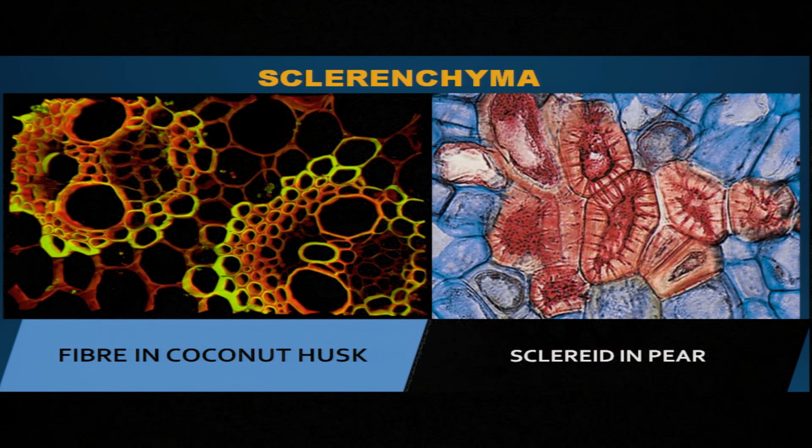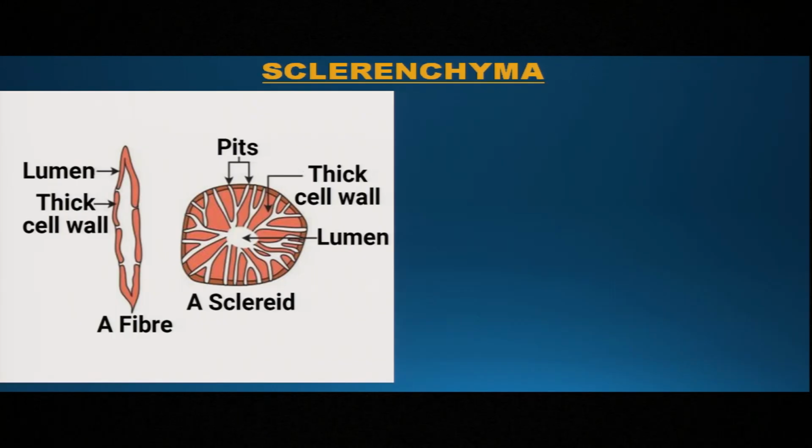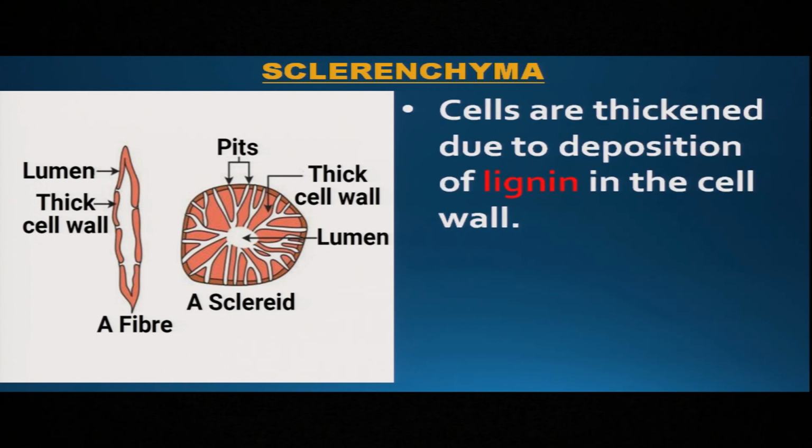A tissue which is called sclerenchyma. It's a type of permanent tissue. So the sclerenchyma tissue which is found in the husk of the coconut is fiber, and the sclerenchyma tissue which is found in the pear pulp is called scleroid. So sclerenchyma tissue is of two types. One is fiber and another one is scleroid.